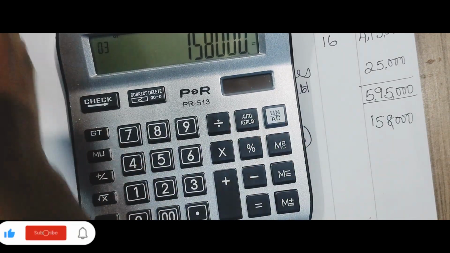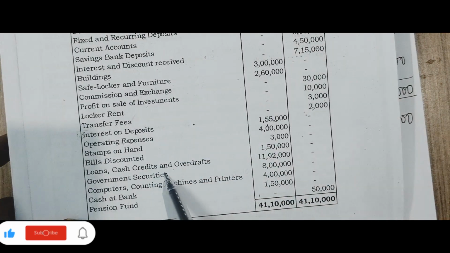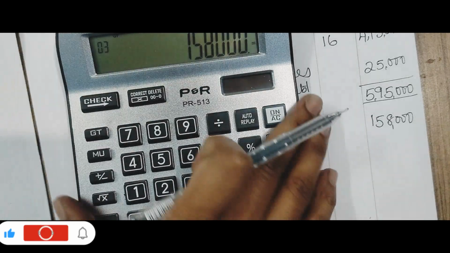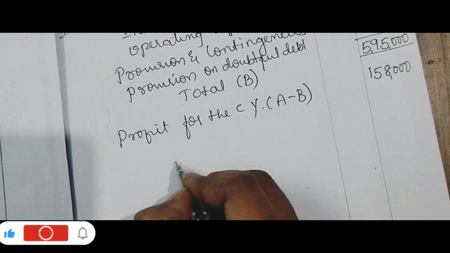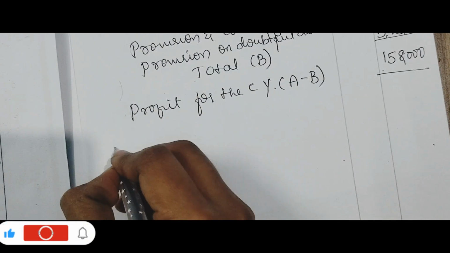Now you should check, is there any brought forward profit from the previous year? There is no profit from the previous year. So you are not adding anything. Then we have, this is our net profit for the current year.